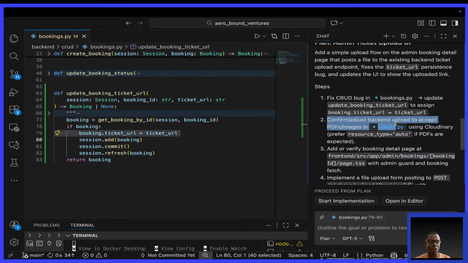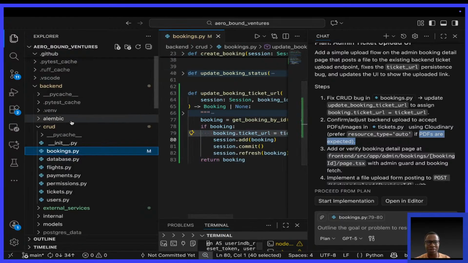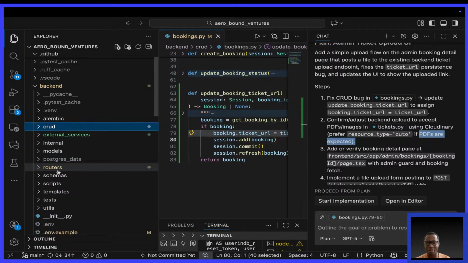Confirm or adjust backend upload to accept PDF and images in tickets URL using Cloudinary. Prefer resource type equals auto if PDFs are expected. Oh yeah, this makes sense. So I need to come here. I like this brainstorming.